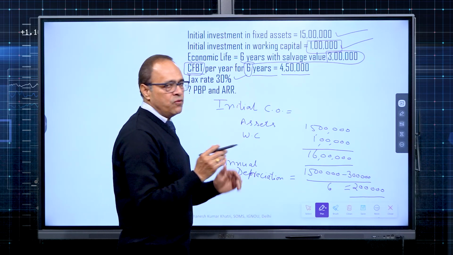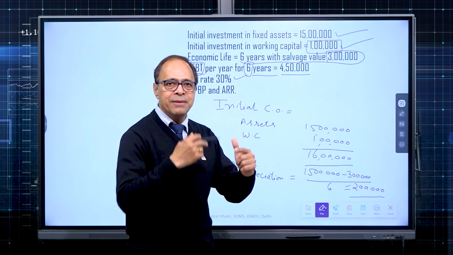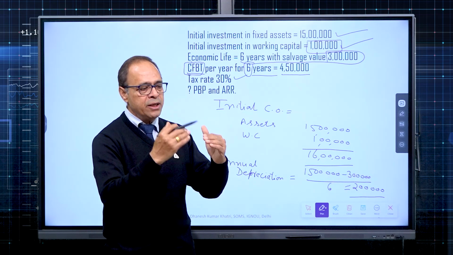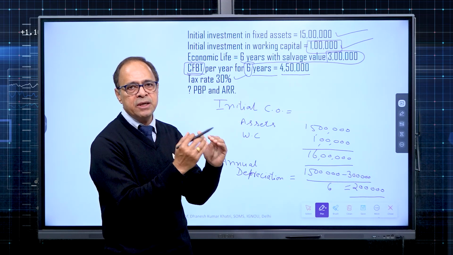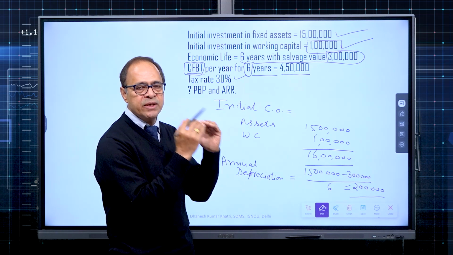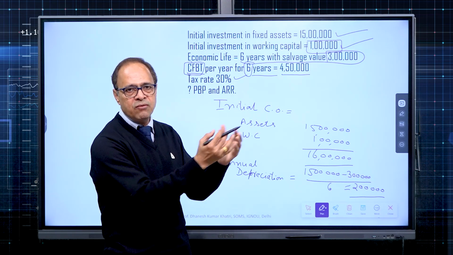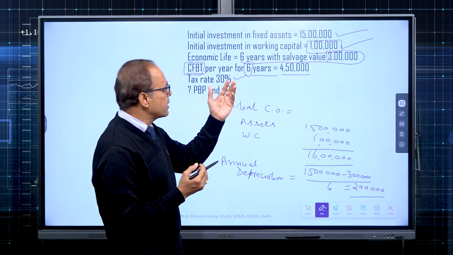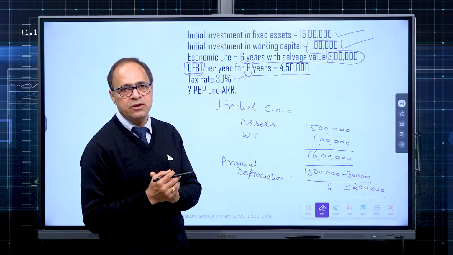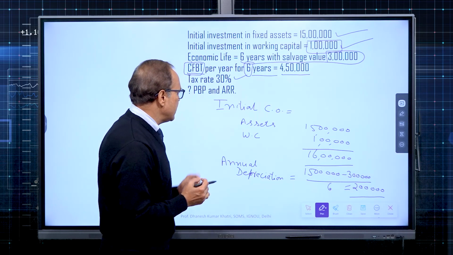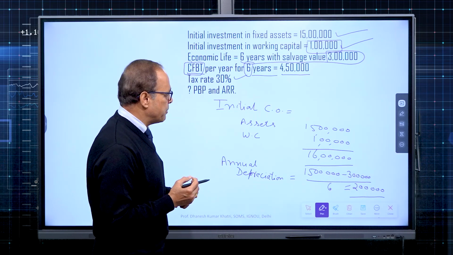Because the amount of working capital remains in circulation. The moment you stop the project, money which was held up in debtors, money which was invested in inventory, money which was blocked in prepaid expenses will come back to you. So you will recover that money and that will become part of the terminal cash inflow. So in step number 1 we have taken the estimation of initial cash outflow, and the calculation of depreciation.